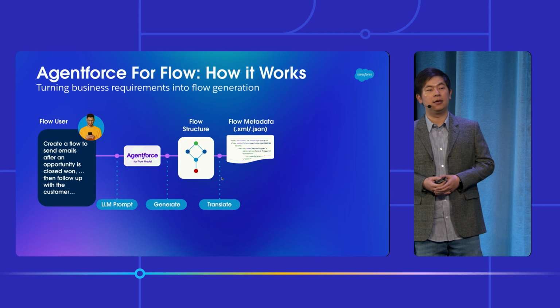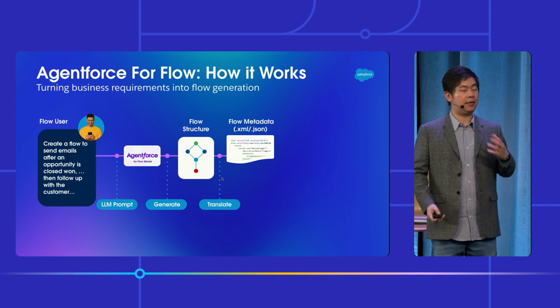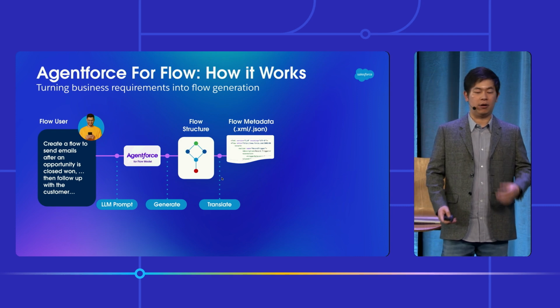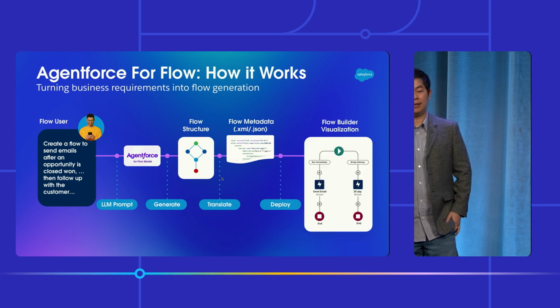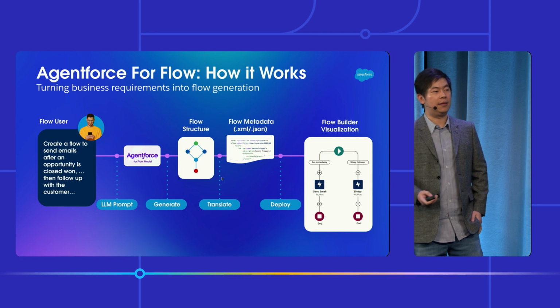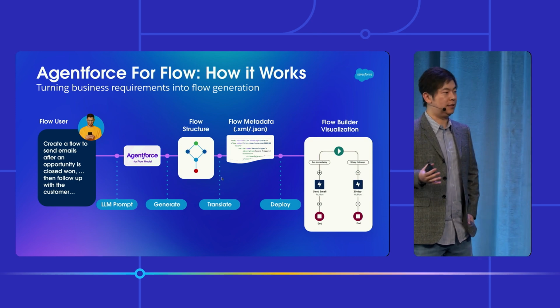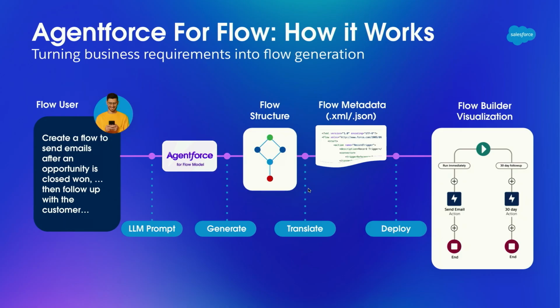After that, the AI will generate the details of each element in parallel. Eventually, we will translate everything into the flow metadata and deploy it into your system. And on the canvas, you will see the flow there, just like we showed in the demo. Then you can do whatever you want, just like a manually created flow.